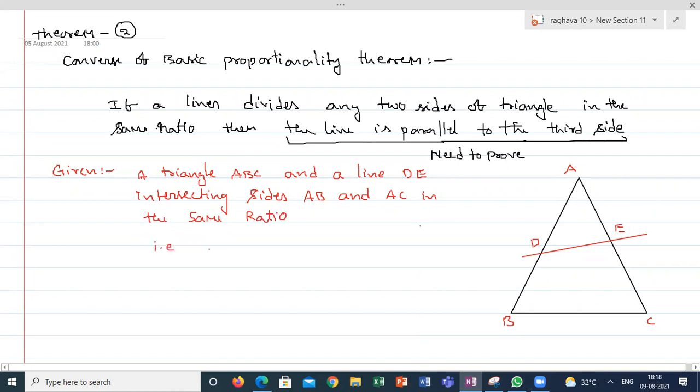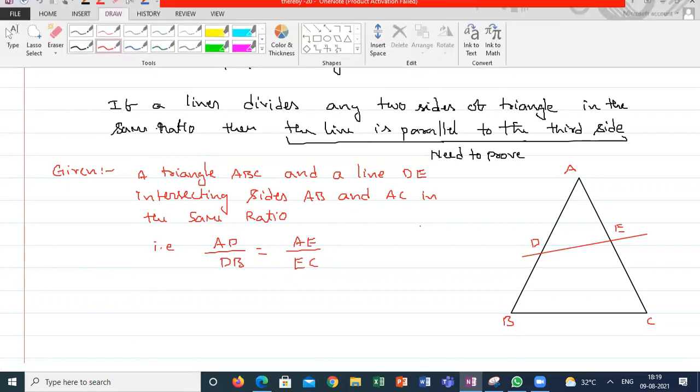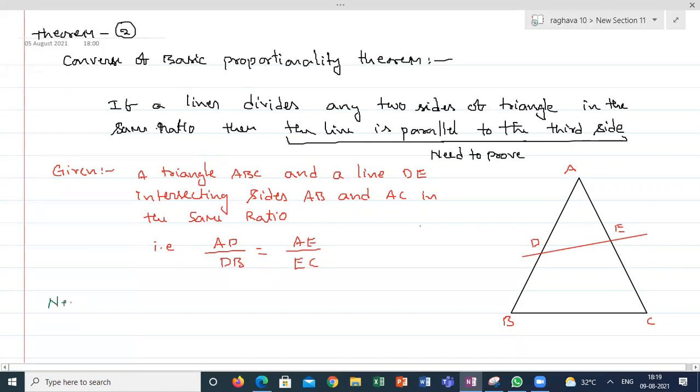Mathematically, this statement can be written as AD by DB is equal to AE by EC. And we have to prove, what do I have to prove here? DE is parallel to BC. That is the only statement I have to prove. Is it clear, guys, what I have to prove here?